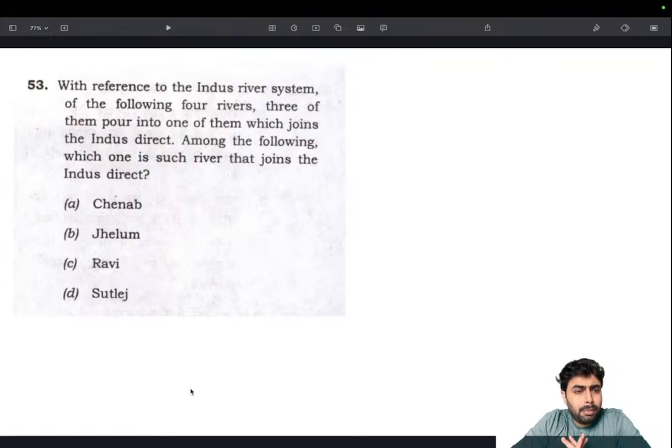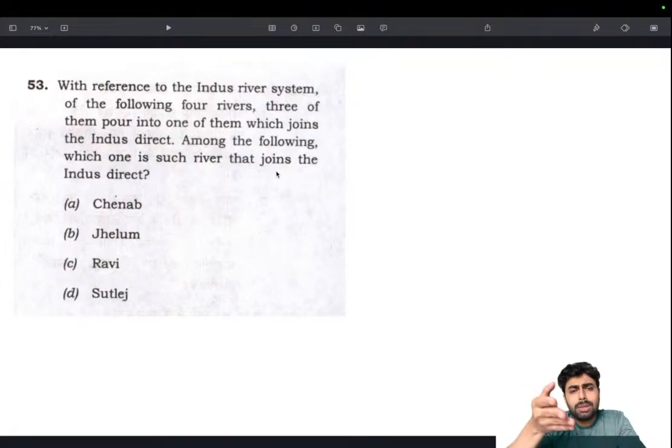This is a proper mapping geography question from Indian geography. With reference to India's river system, of the following 4 rivers, 3 of them pour into one of them which joins the Indus directly. So among the following, which one is such a river that joins the Indus directly? The question is a river that joins the Indus directly, and the other 3 drain into this river, and this river connects to the Indus.